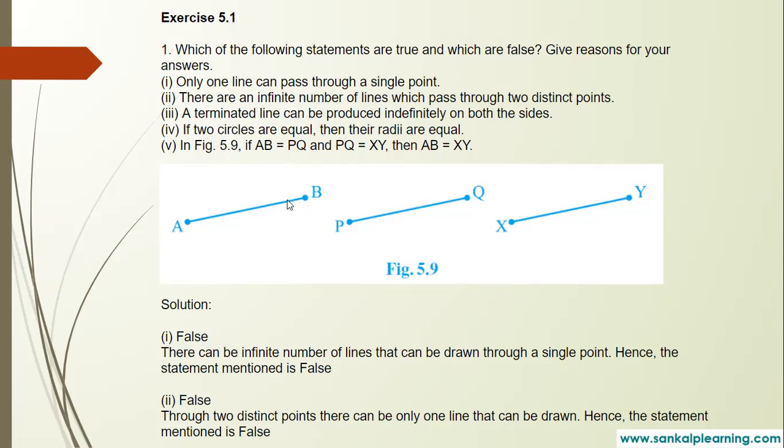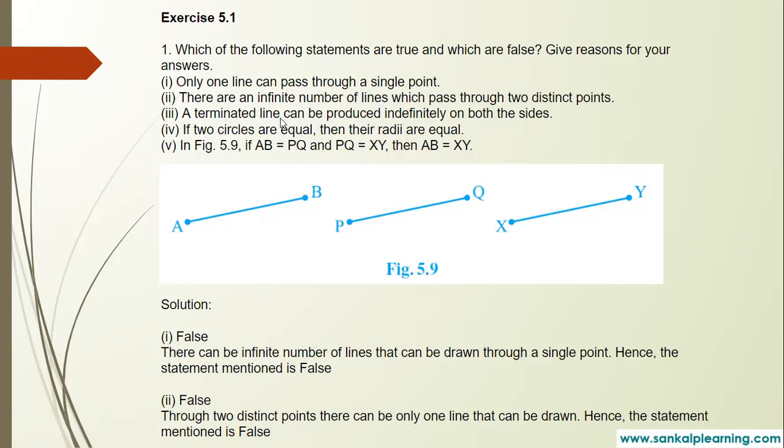You can draw only one line, right? So we can draw only one line through two distinct points. So the given statement is wrong. There can be only one line that can be drawn. So the given statement is wrong.